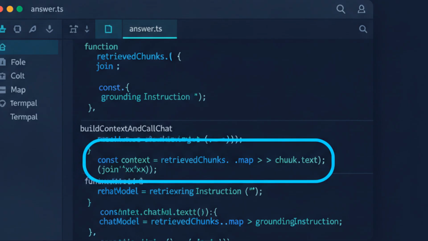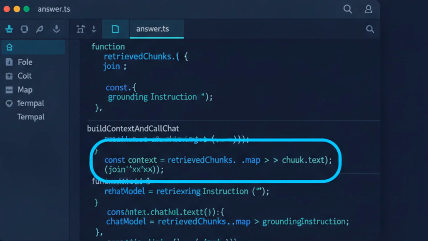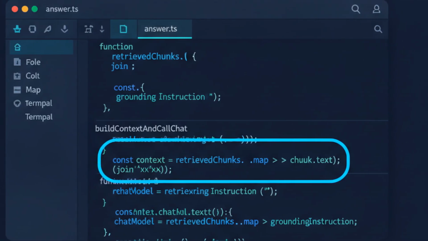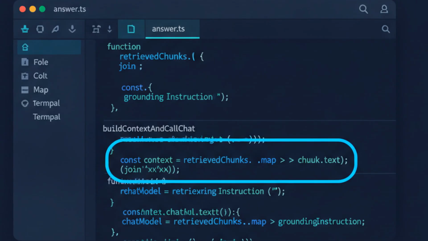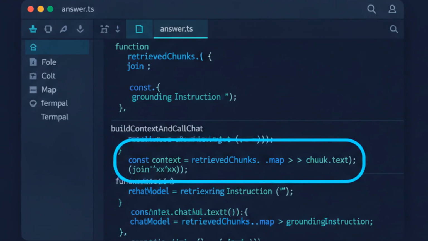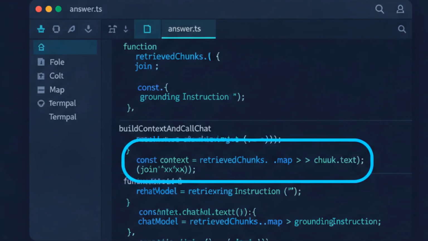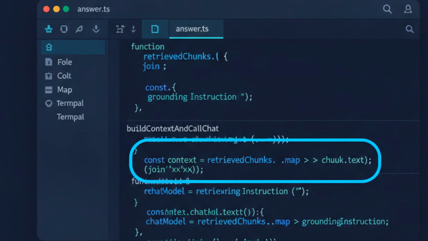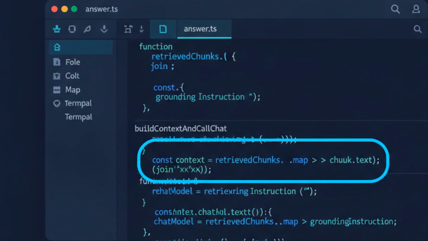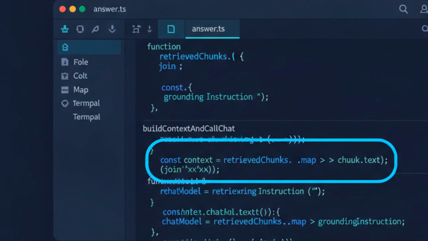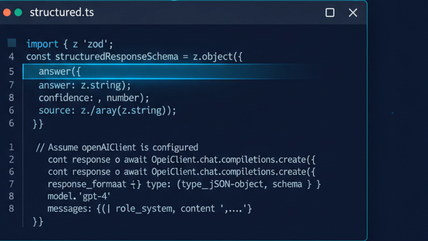The instruction is strict. Answer only from this context. If the answer isn't there, return not found. This single pattern eliminates the majority of factual hallucinations in production because the model can no longer fall back on its fuzzy memory. Free-form text is hard to validate.